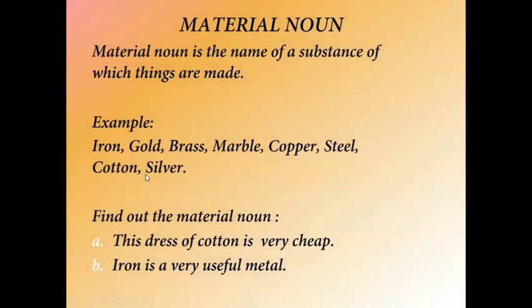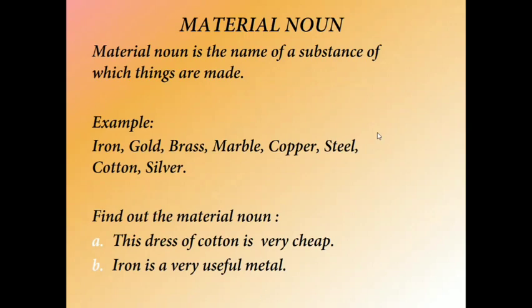Moving on to the fourth kind of noun, the material noun. Material noun is the name of a substance of which things are made. Example: iron, gold, brass, marble, copper, steel, cotton, silver, etc. Now, find out the material noun in these sentences. Look at the first one.